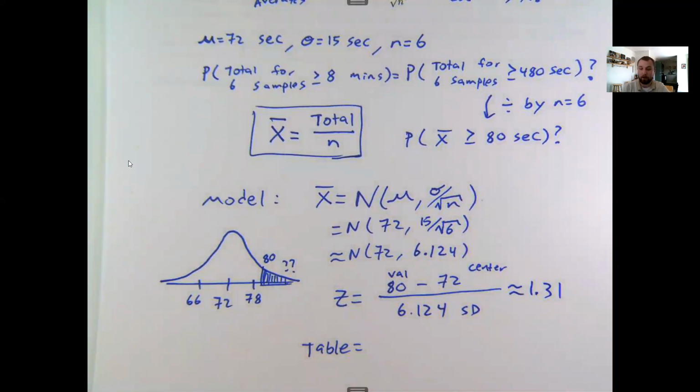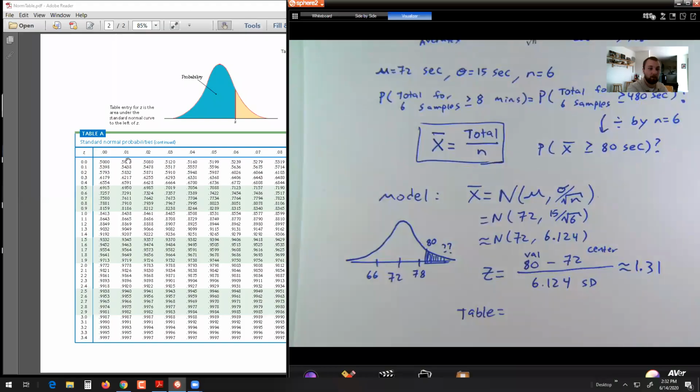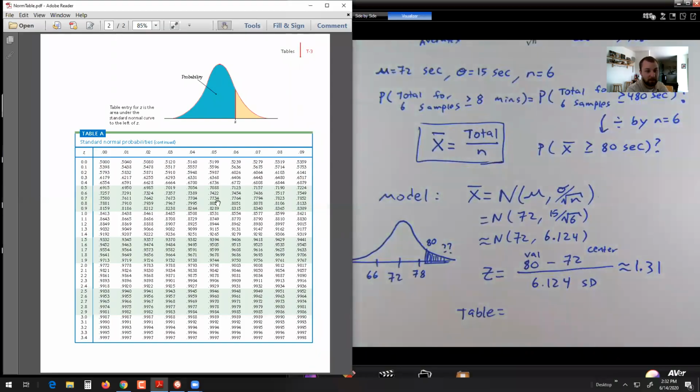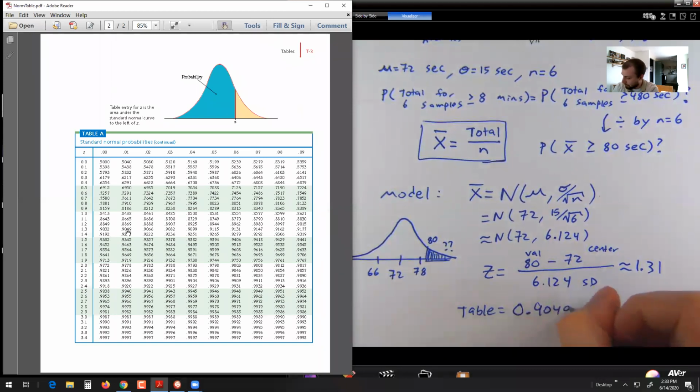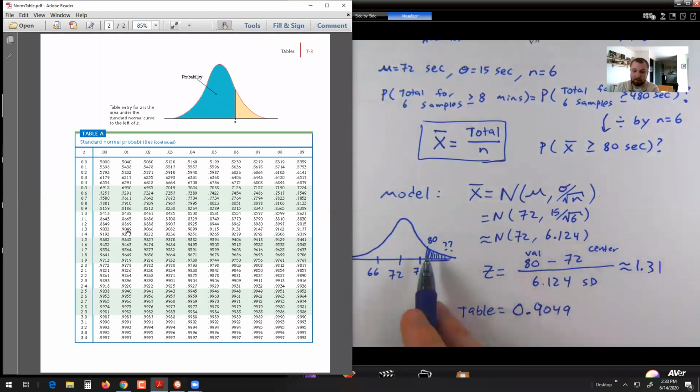So this is the point where if you normally use technology, look this z-score up using GeoGebra or whatever you happen to use. I'm going to look this 1.31 up on a normal table. And I'm going to find where the 1.3, those are the first two digits of the z-score, meets a 1, and that looks like it happens there at 0.9049. This represents the entire area to the left, my picture shaded to the left.